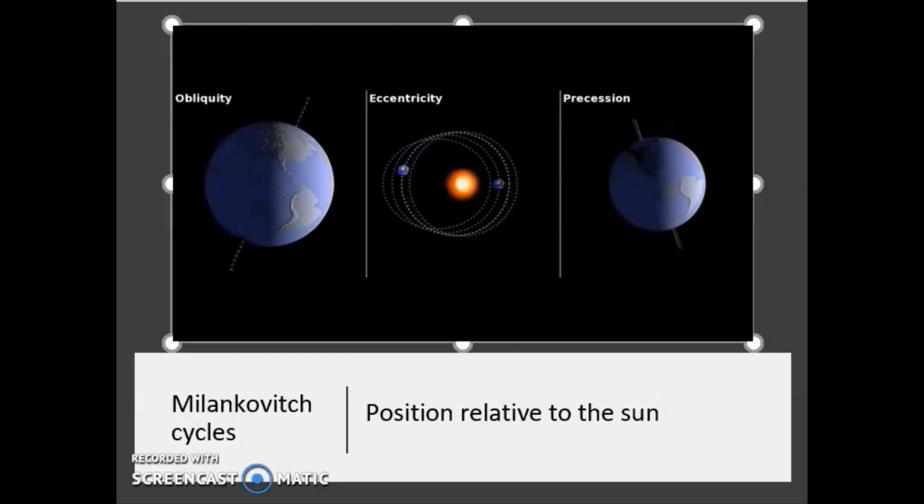Recall that obliquity is the tilt of the Earth or its axial position relative to the Earth's orbit and rotation, so you can see it spinning at an angle. Eccentricity is the shape of the Earth's orbit between circular and elliptical that occurs every 100,000 years or so. And lastly, precession is the wobble that resembles a spinning top. So you can see it spinning at a rotation that is tilted away from or towards the Sun when the Earth is at its farthest point.